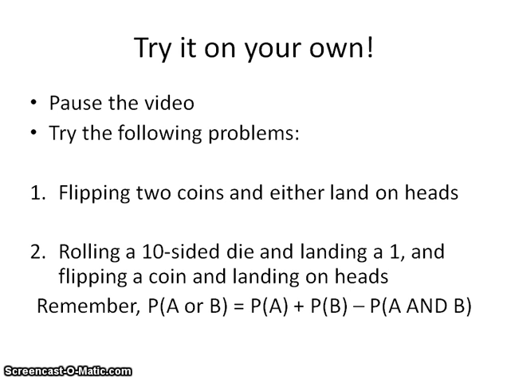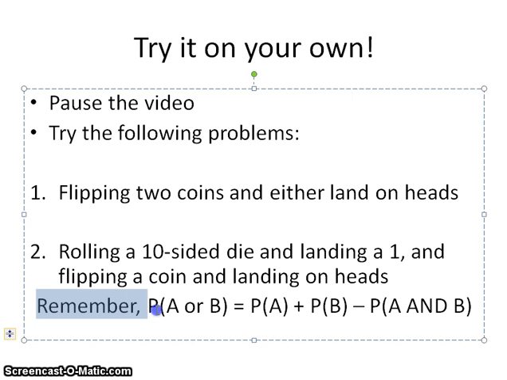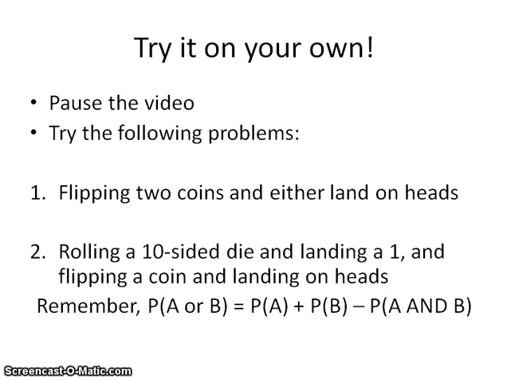Please remember, the probability of A or B is the probability of A plus the probability of B minus the probability of A and B. The probability of A and B, we had that equation before, so if you get stuck, all you need to do is rewind the video back and you'll be able to get what you need. So pause the video now. You can resume when you are finished and you want to check your work.